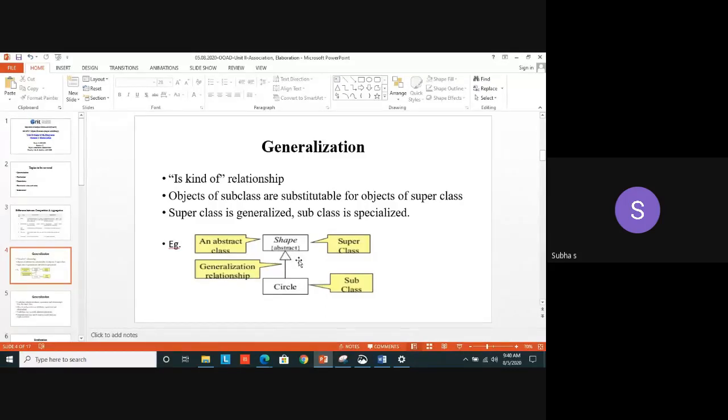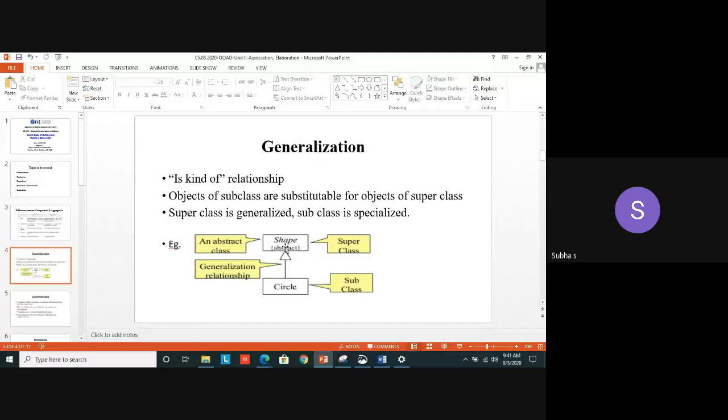A very common example. Any doctor, any MBBS doctor can be treated as a general doctor. But after MBBS, they are doing some specialization. They may do some specialization, cardiology or ENT, gynecologist, like that. So those are the specializations. But in general, we are calling them what? Doctor. But we can make them particular by using the specialization concept. Same thing we are applying in the OOAD also.